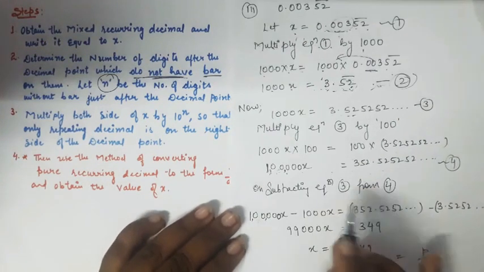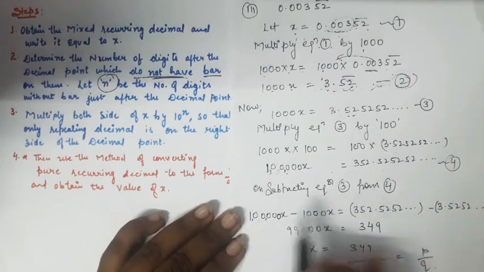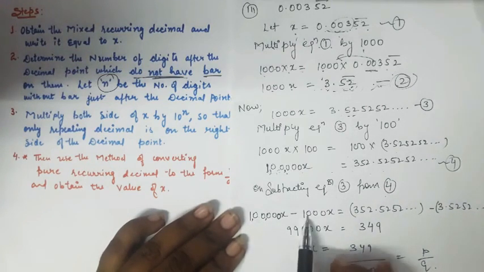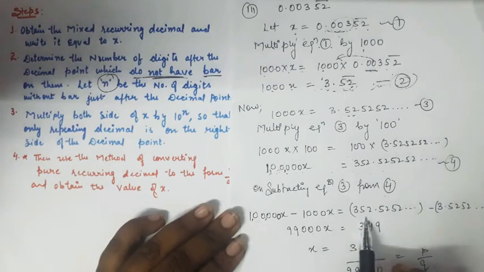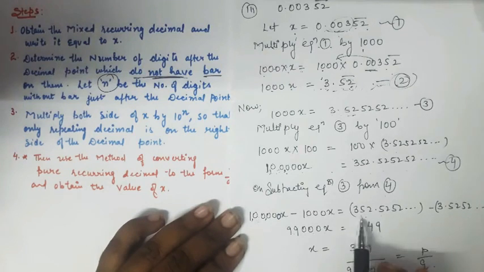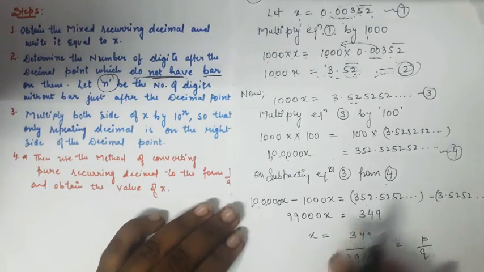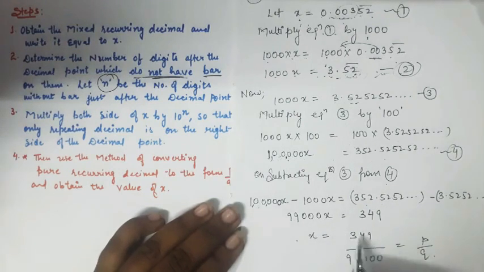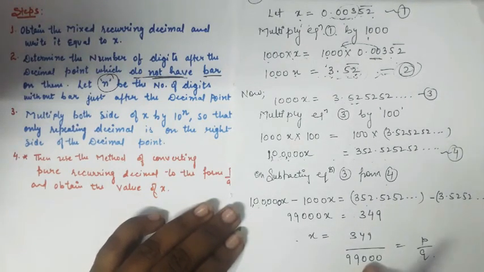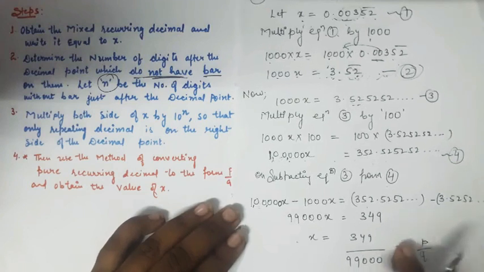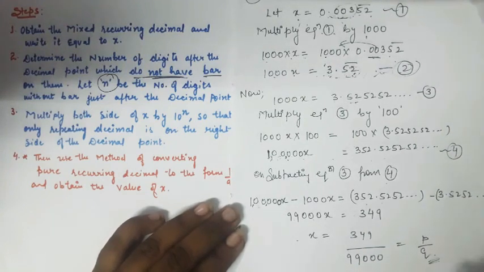On subtracting equation number 3 from 4, I get 1 lakh x minus 1000x is equal to 99,000x, and here 352.5252 and so on minus 3.5252 and so on. I get 352 minus 3 is equal to 349, and I can solve for x, that is 349 upon 99,000, which is in the form of p by q.